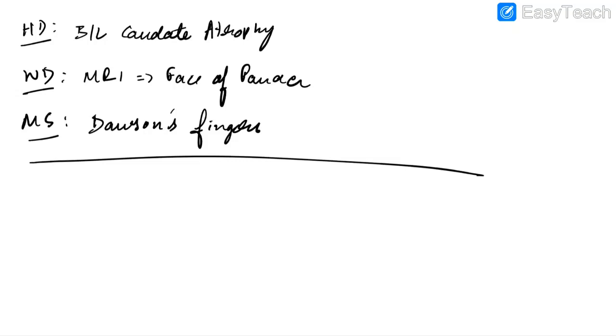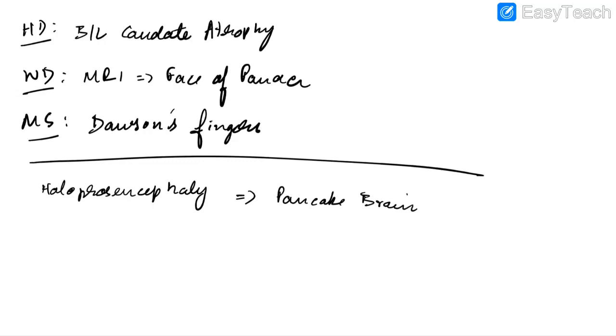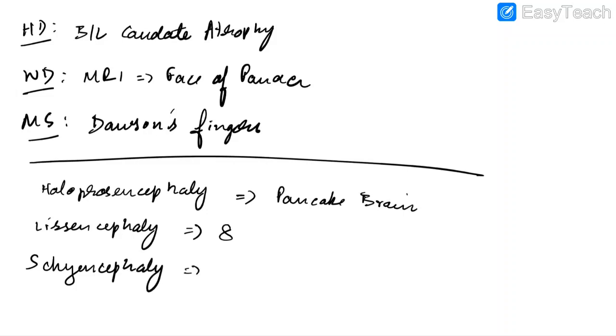Now let us discuss some developmental deformities. In case of alobar holoprosencephaly, which is failure of development of forebrain, there will be pancake brain sign. In case of lissencephaly, which occurs due to defective neuronal migration, there will be figure of 8 sign. In case of schizencephaly, there will be unilateral or bilateral clefts in radiology.